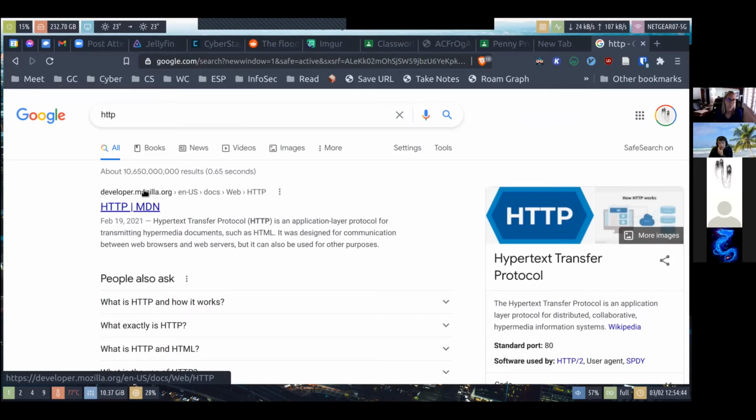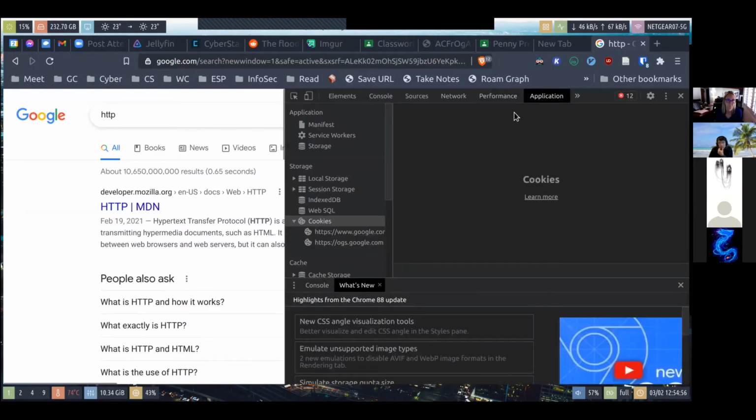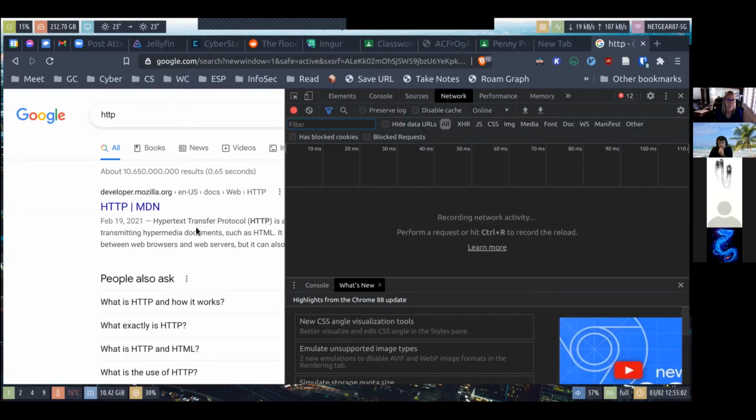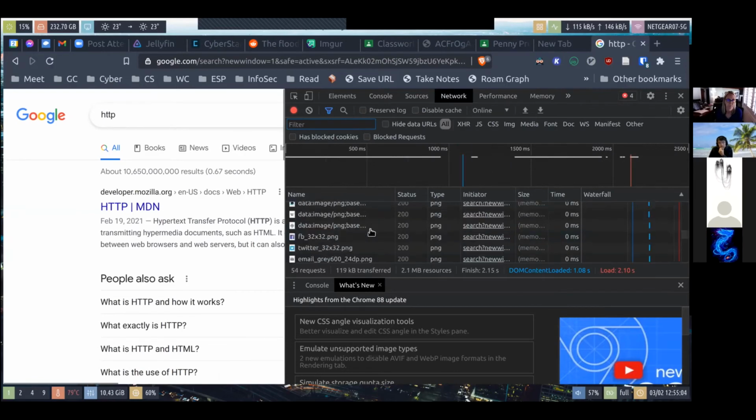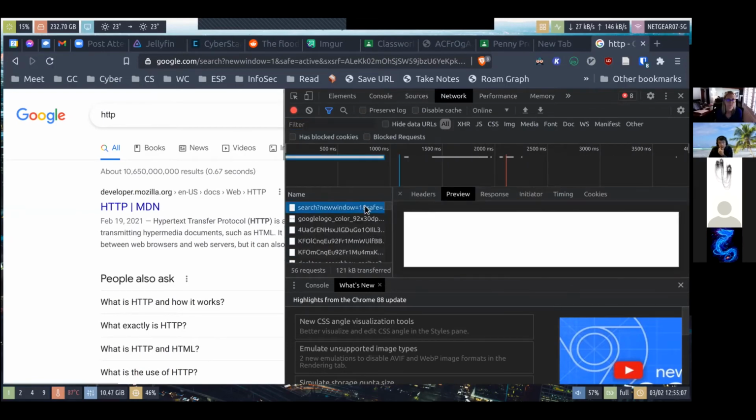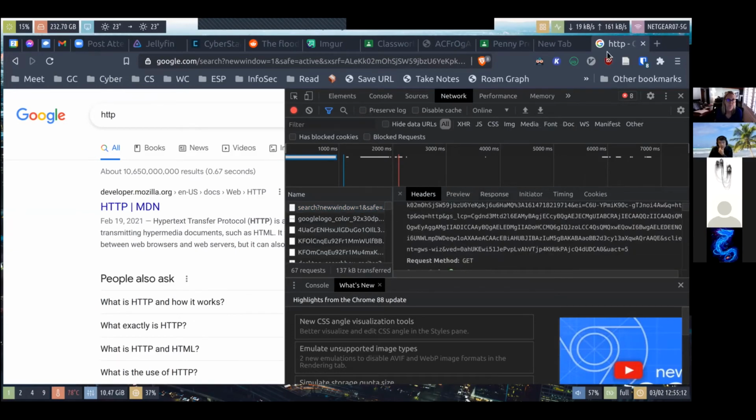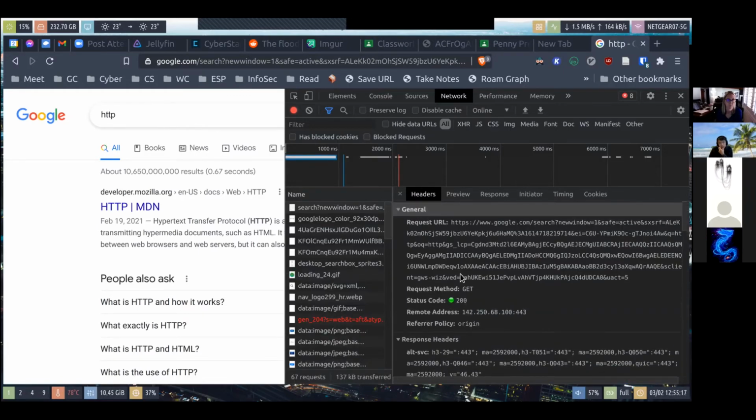So when you're making a request, you have to specify what type of request it is. And then you also have some headers to specify additional information. Let's see if we can view the request. These are the headers.